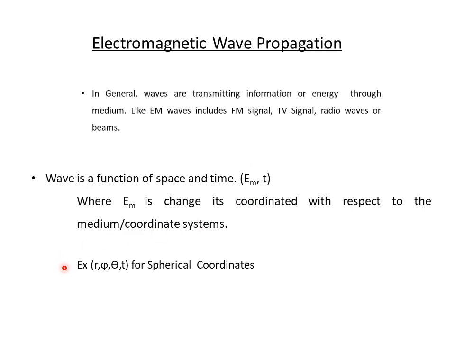For example, here the field is changed into r, phi, theta. Why? Because it is a spherical coordinate system. If we transmit a wave in a rectangular medium, its variables will change into x, y, z. We have already studied three types of coordinate systems: rectangular, cylindrical, and spherical. So the field changes depending upon the coordinates, and coordinates are nothing but the point values.